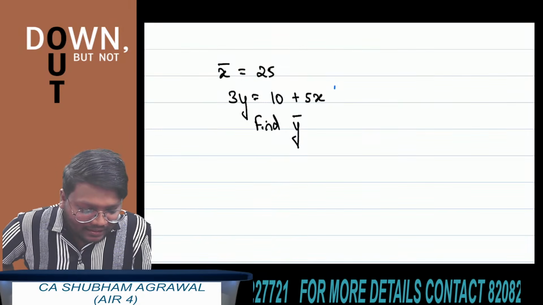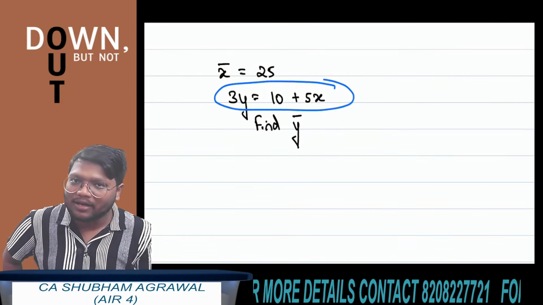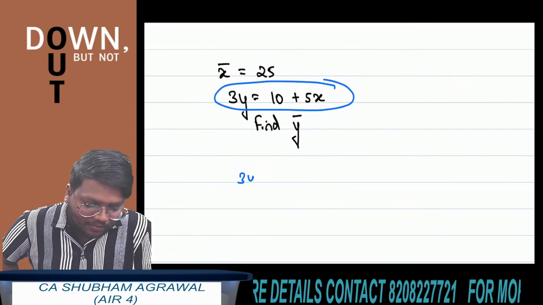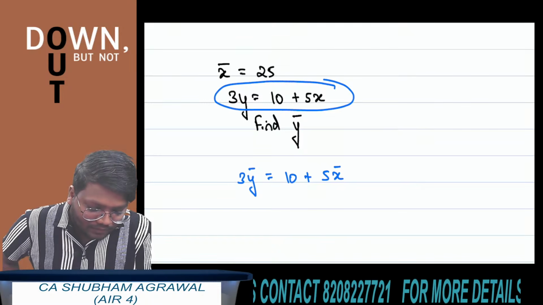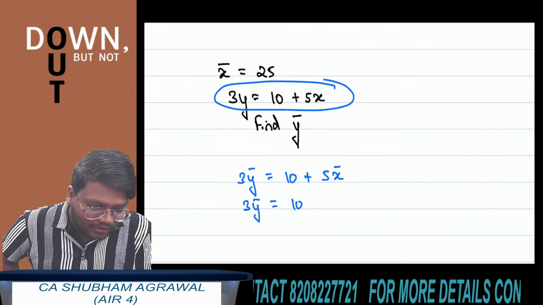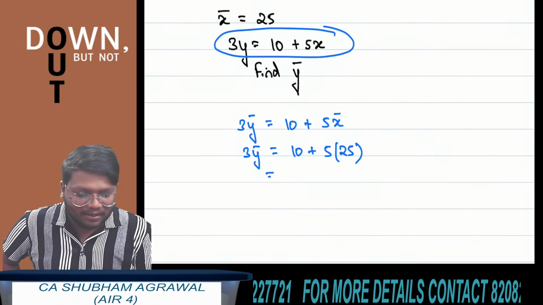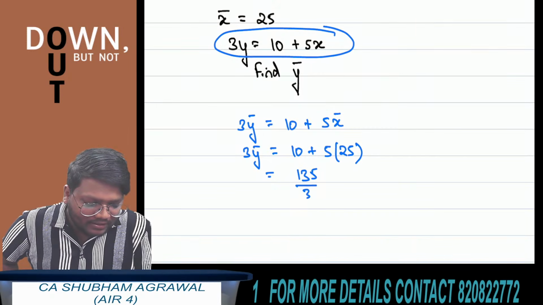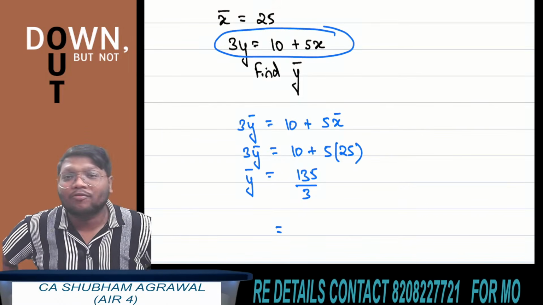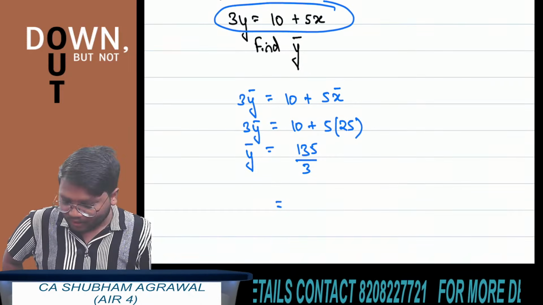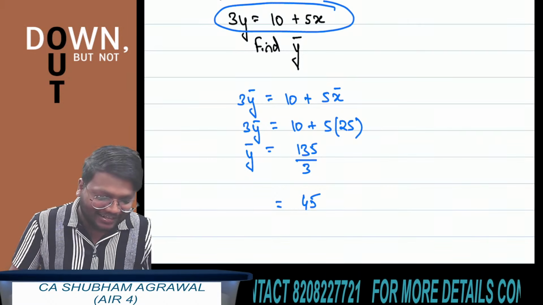What do you have to do? In this equation, 3y is equal to 10 plus 5x, wherever y is there, instead of y, what do you have to write? Y bar. And instead of x, X bar. 3 multiplied by y bar is equal to 10 plus 5 multiplied by x bar. Substitute the values. X bar is 25. 10 plus 5 multiplied by 25 is 135. And this 3 will come in division. So y bar is equal to 135 divided by 3. What is the final answer? 45. Very good. Those who have given the answer 45, the answer is correct. Great.